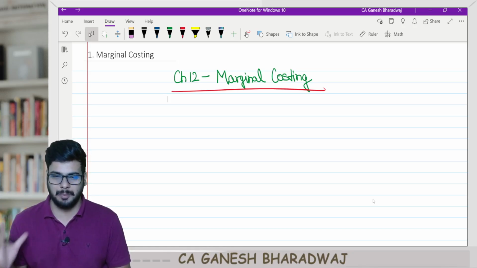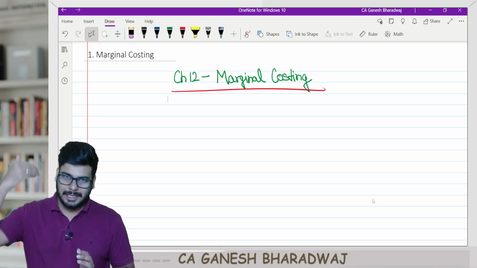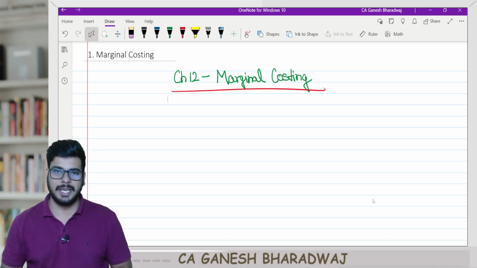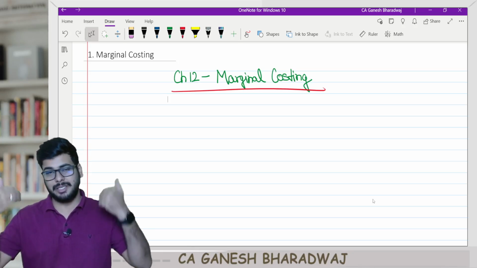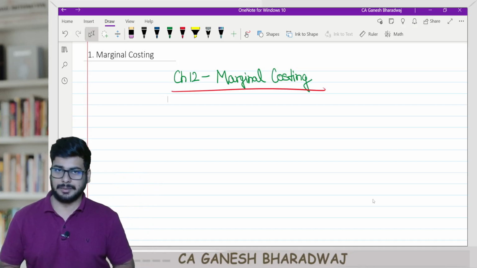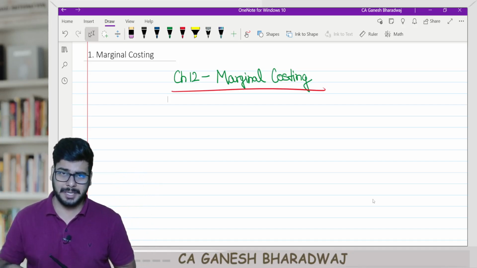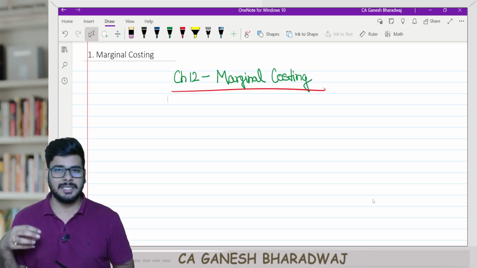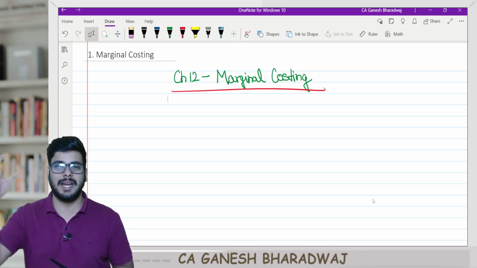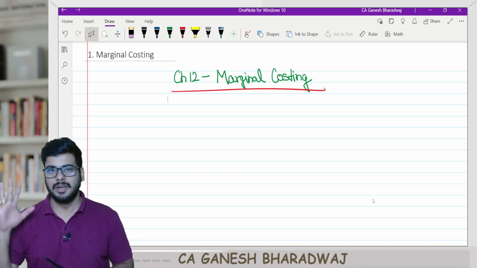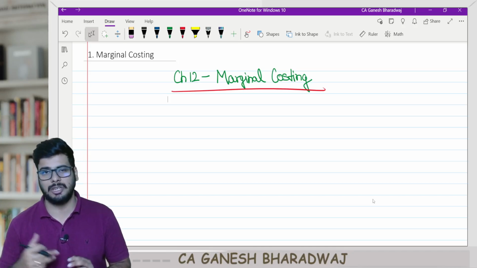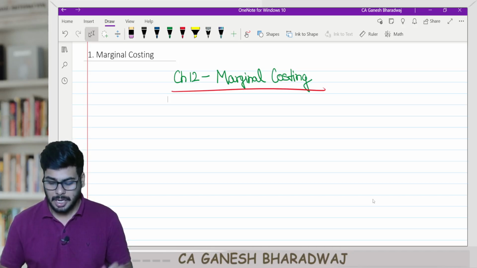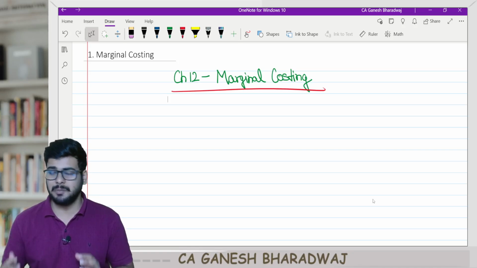Such a very important chapter, and this is also there in your CA final, in your self-paced modules. The advanced version of marginal costing is there. So here you see the basics. Without understanding the basics, you can't even enter into the advanced level of marginal costing in your CA final self-paced module, Strategic Cost Management and Performance Evaluation. Such is the importance of this chapter.